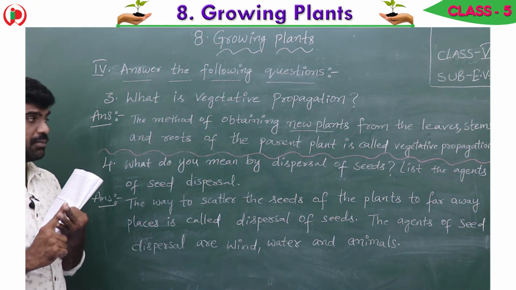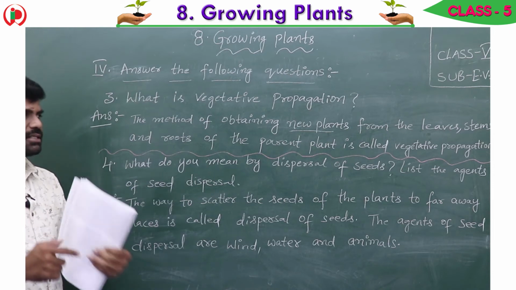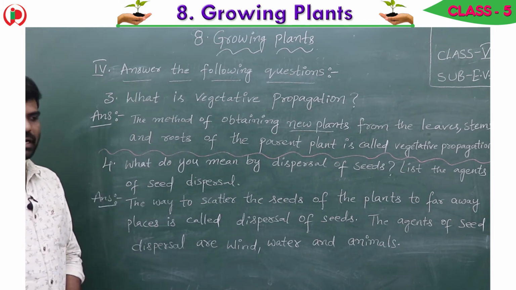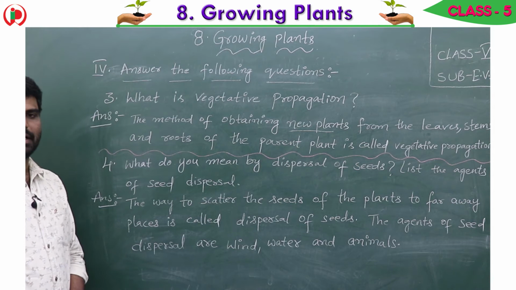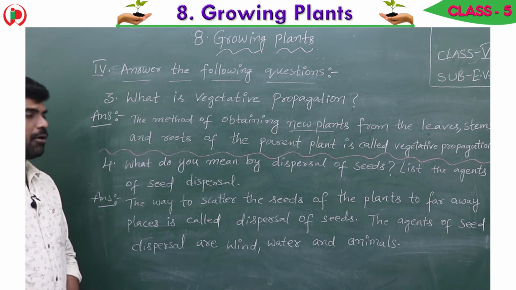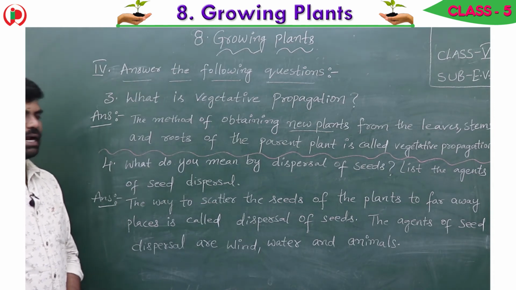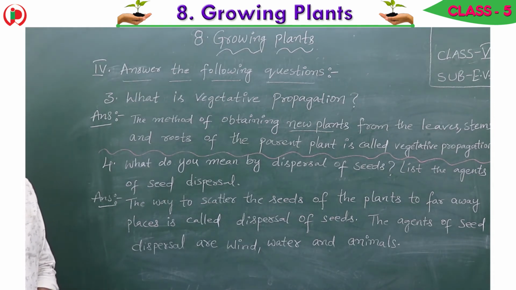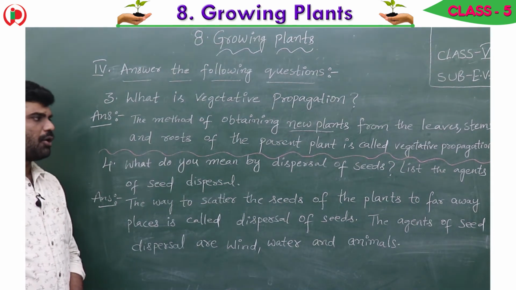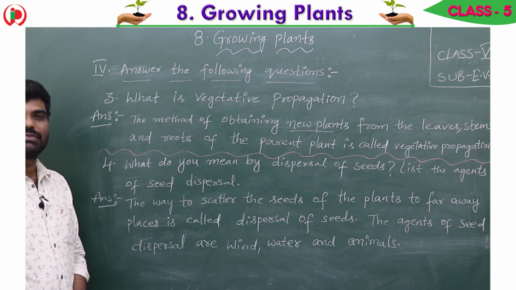Once again I repeat, the method of obtaining new plants from the leaves, stems and roots of the parent plant is called vegetative propagation.